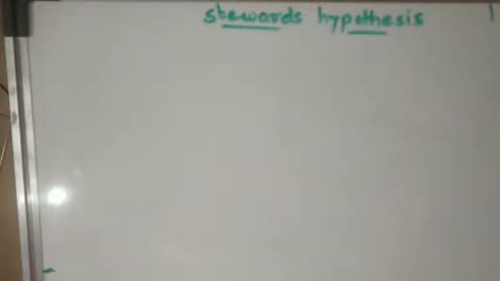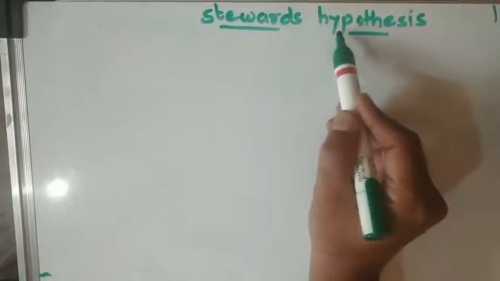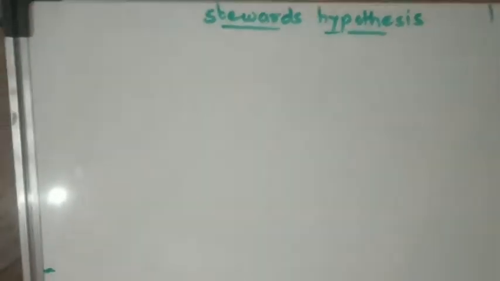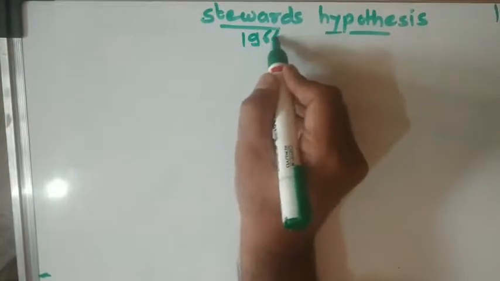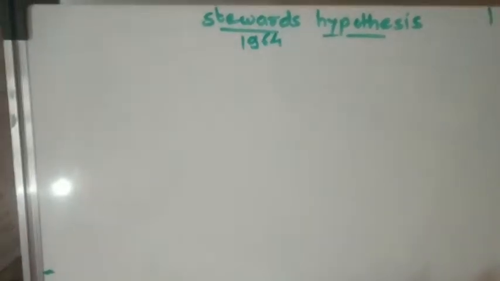We learned the mechanism of opening and closing of stomata in the last chapter, but in this chapter we will learn about one hypothesis, known as Steward's hypothesis. This hypothesis was described by Steward in 1964.